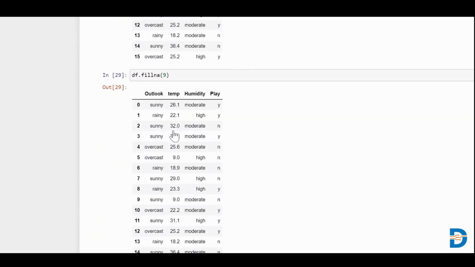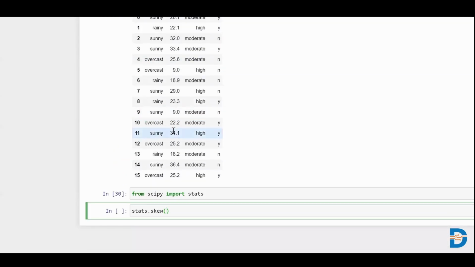So I'll write a conditional filtering, and in it I'll select all the data points in the temperature column except the null values. I'll say df of temp isnull equal to false, and use df.loc, comma, temp.